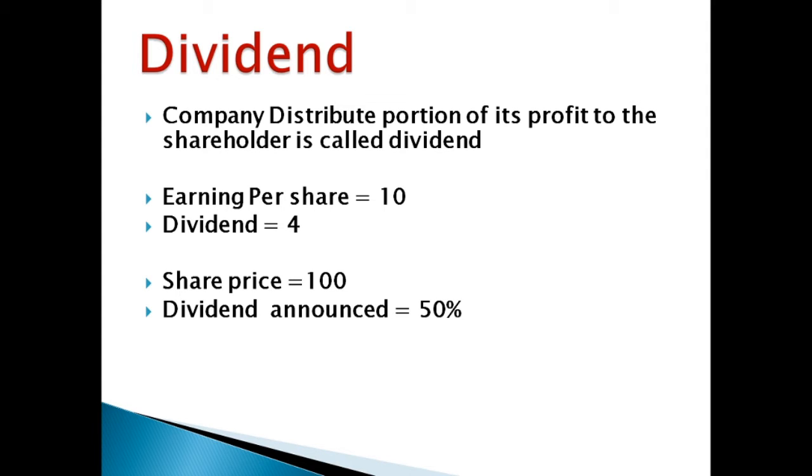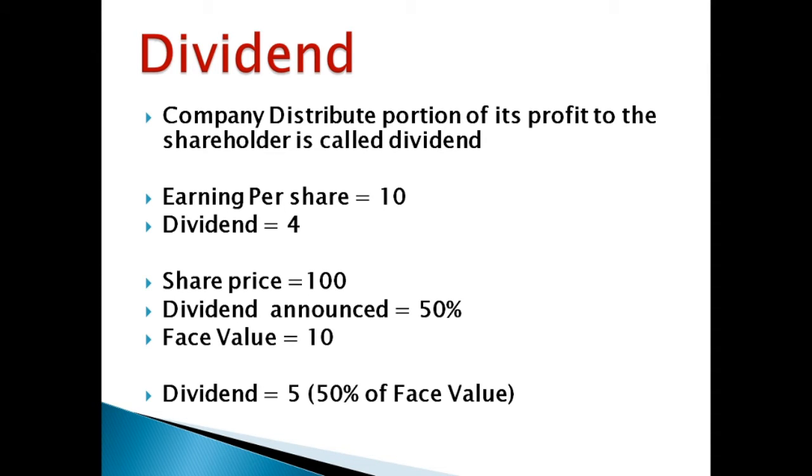Here comes a new member in this, which is called face value, which we have already discussed in our previous sessions. Please have a look at that video. I will mention that link in the description box. Dividend is always calculated based on the face value. Let's say the company has announced a 50% dividend. In that case it is going to be 50% of the face value. So the dividend value will be 5 rupees, that is 50% of the face value. This is how the dividend is calculated.